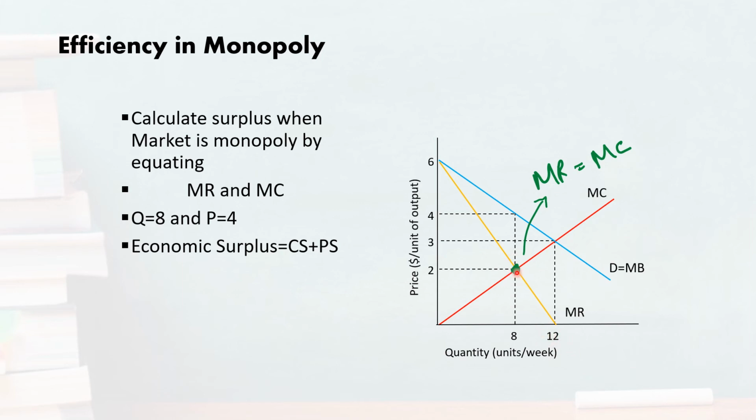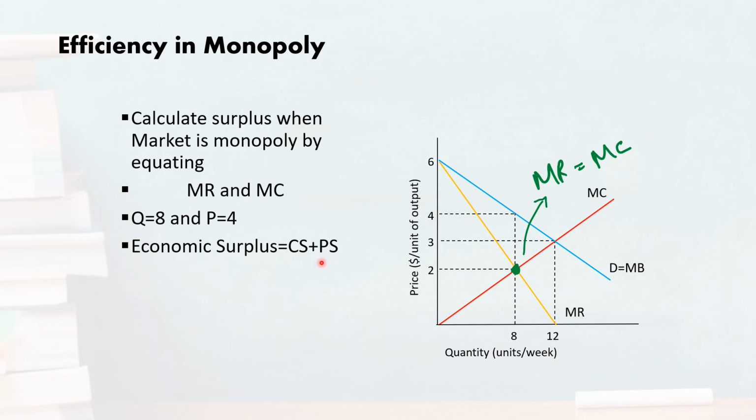But this time with the monopolistic setting, the consumers are buying only 8 units and paying a higher price, which is $4, which is $1 more than the price in a perfectly competitive market. So of course consumer surplus is going to be lower.